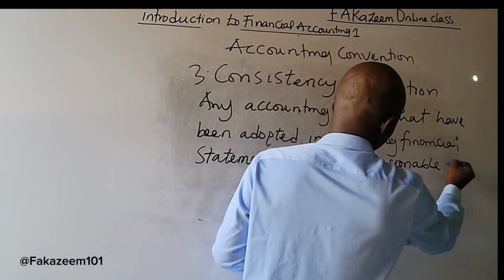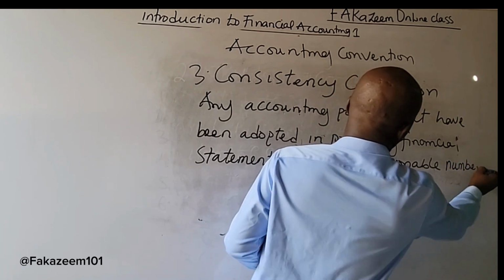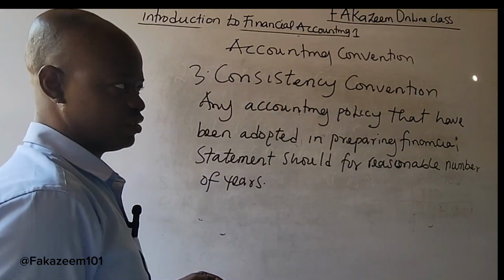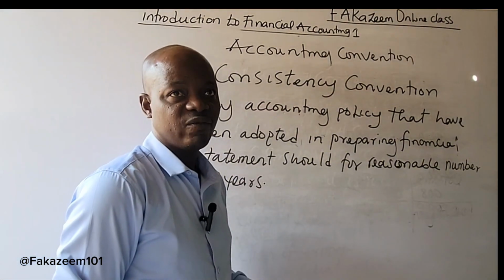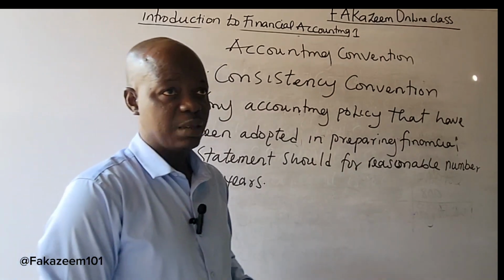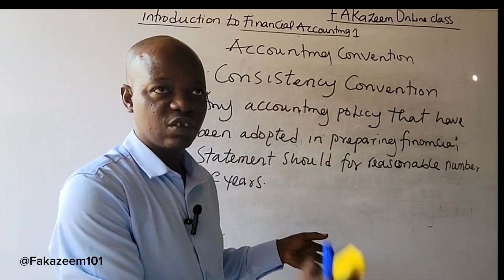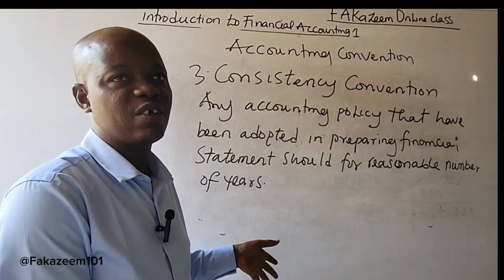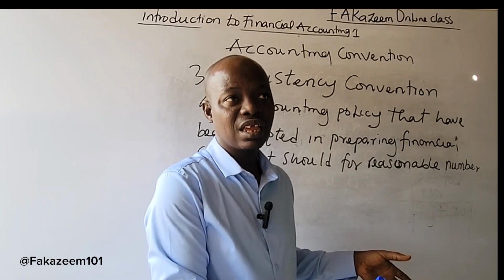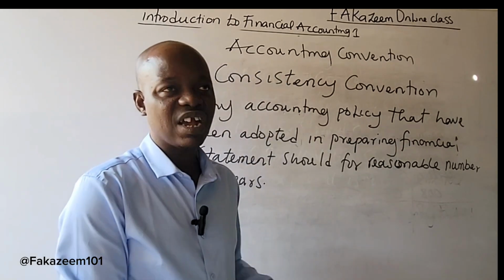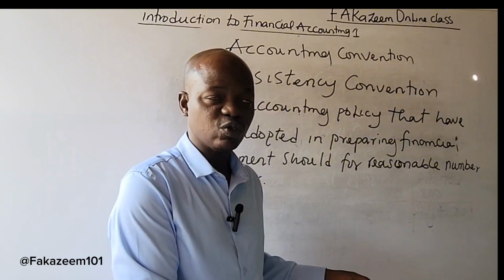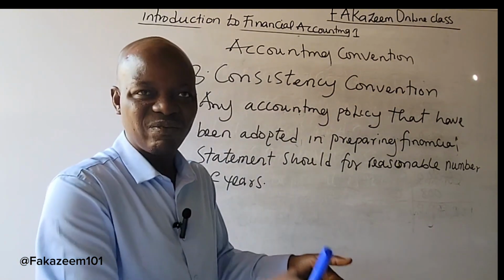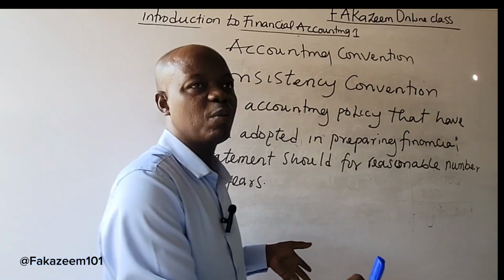For a reasonable number of what? Years. What this is trying to say is this: for any policy an accountant has adopted in preparing financial statements, it should be used consistently for a reasonable number of years. Which means that if there are two different ways of preparing a particular item in accounting, if the accountant has decided to choose the first one for 2018, he can't choose the second one for 2019. He has to be consistent with the first policy he has chosen for a reasonable number of years.